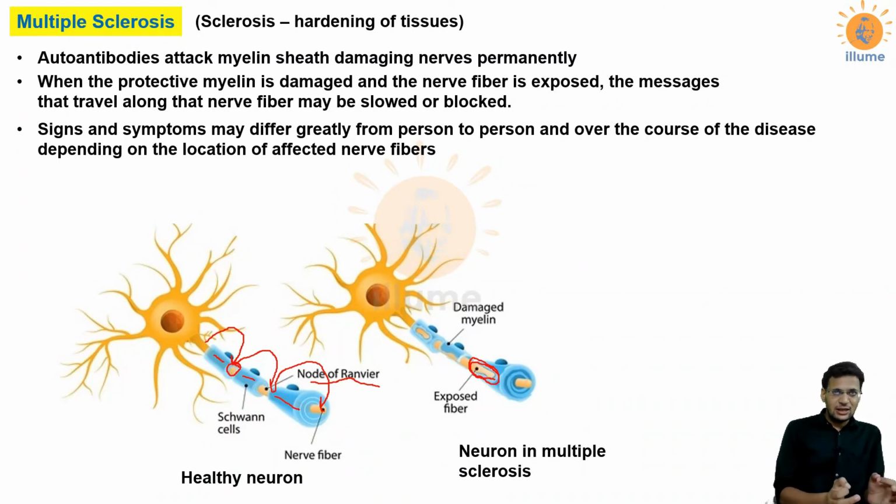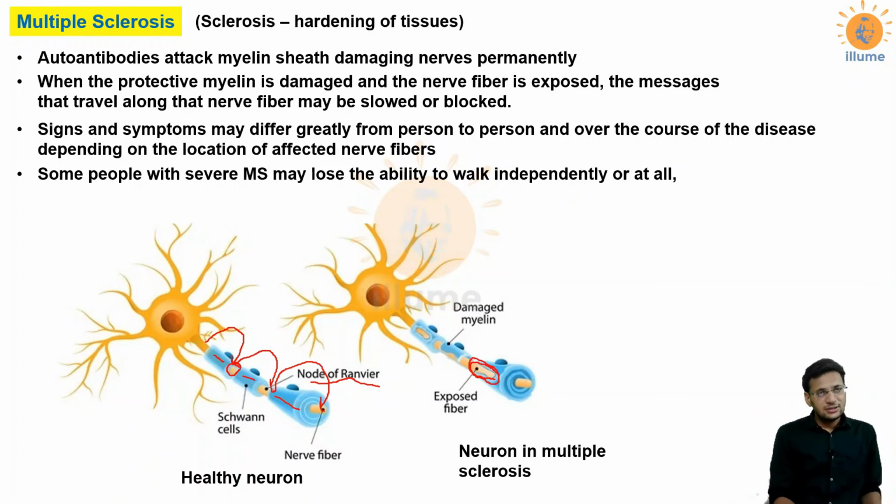Now, the difference between myasthenia gravis and multiple sclerosis: in both cases your muscles won't produce actions, but in myasthenia gravis the problem was with the muscles, and in multiple sclerosis the problem lies in the nerves. In some cases, which are called severe multiple sclerosis cases, the person won't be able to walk independently or won't be able to walk at all, because the nerves which are responsible for the movement of the muscles of the legs are damaged and that won't produce any sort of movement.